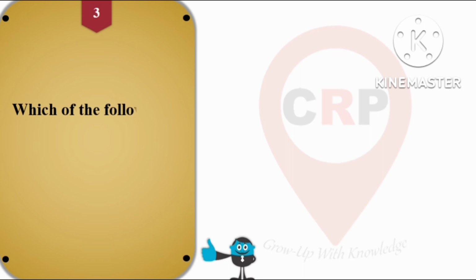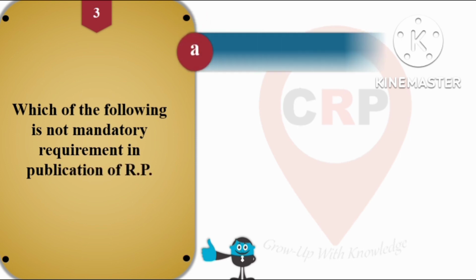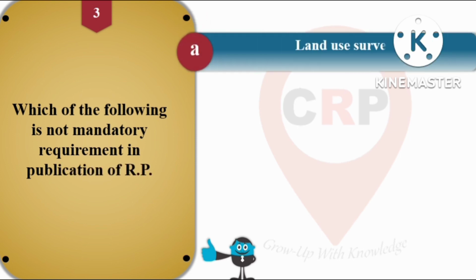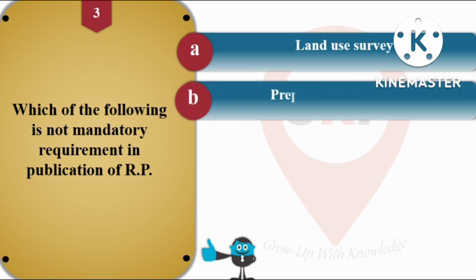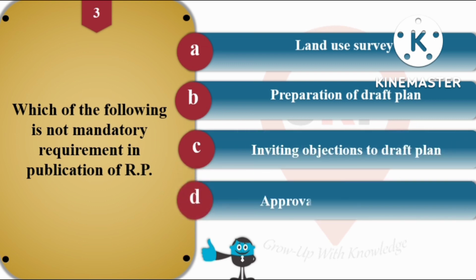Then question number 3, which of the following is not a mandatory requirement in publication of regional planning? And the options are A. Land use survey, B. Preparation of a draft plan, option C. Inviting objections to draft plan, and option D is approval by state legislature.